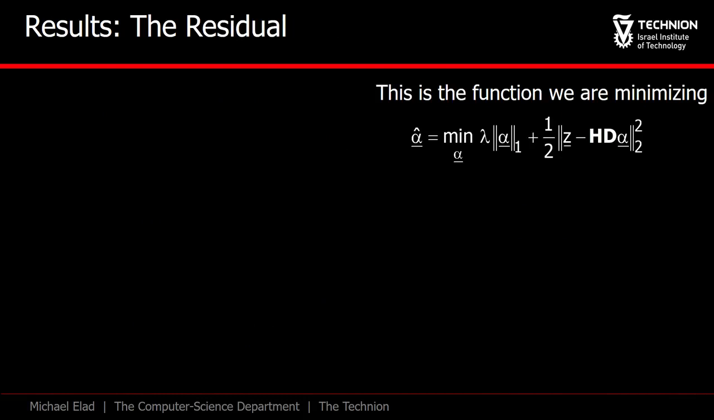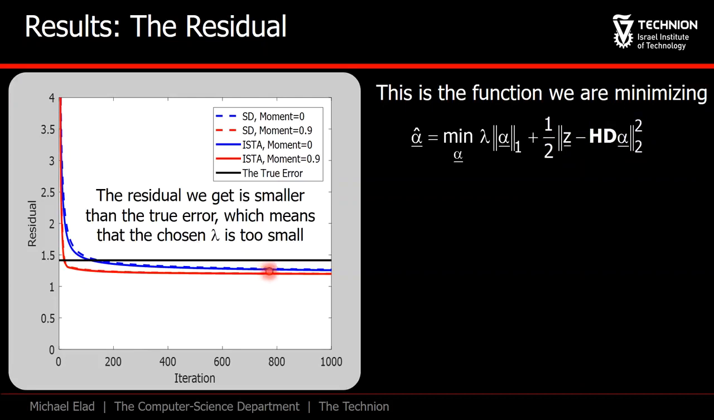This is the function we are minimizing. And now let's look at the residual as a function of the iterations. This residual is the second term in the function f of alpha, the L2 distance between the given image z and h times d times alpha. This residual should have been the noise level, square root of 2. Instead, in all the algorithms, it leads to a smaller value.